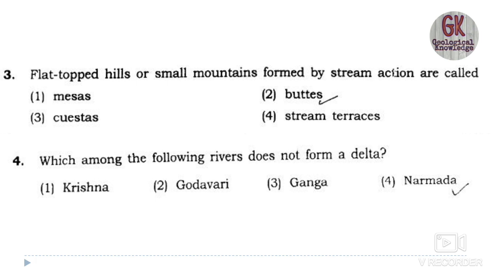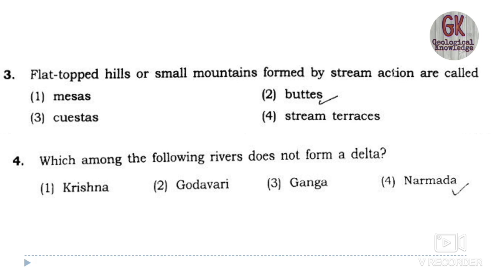But cuesta is also important. How can we define a cuesta? It's an asymmetric ridge which is formed in regions where the rock beds are gently inclined and hard and soft rocks occur successively.